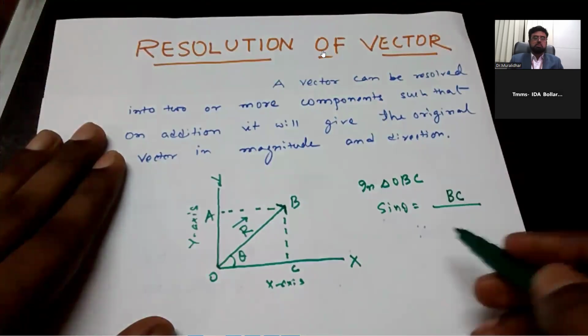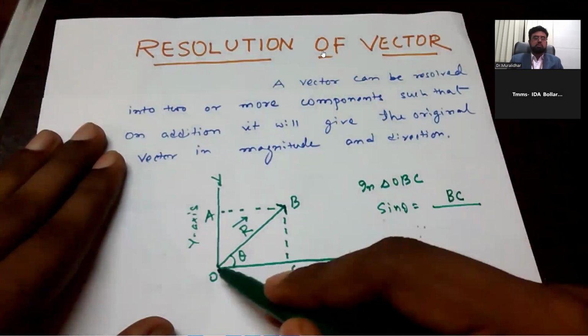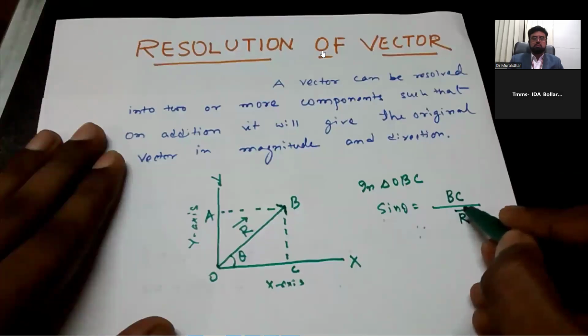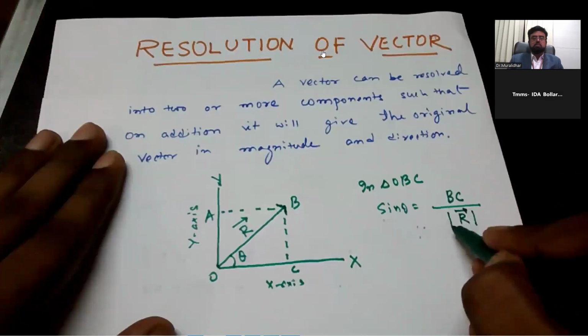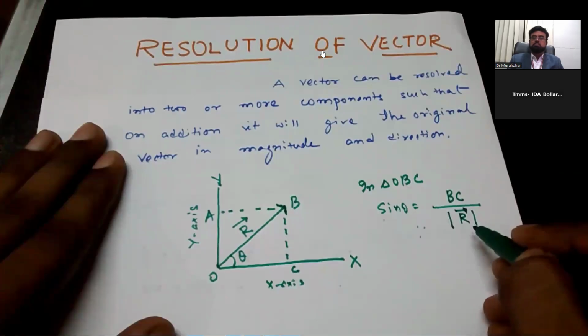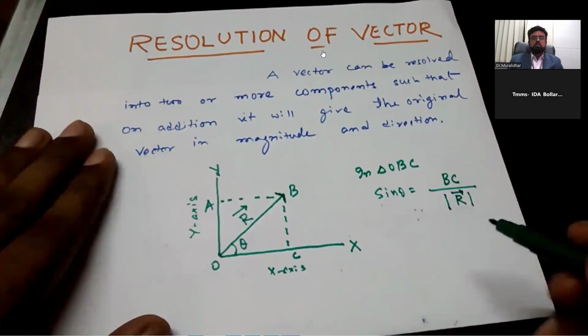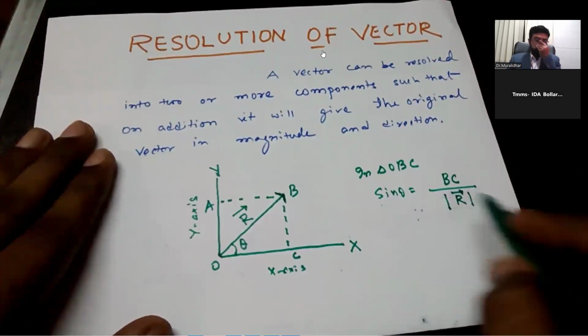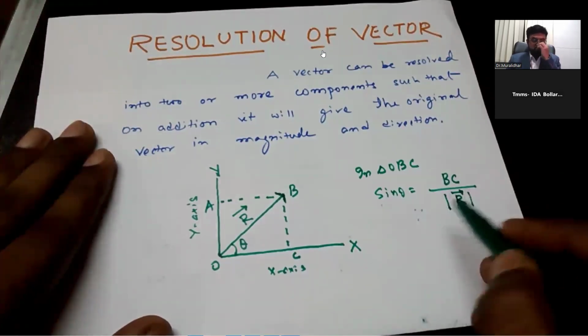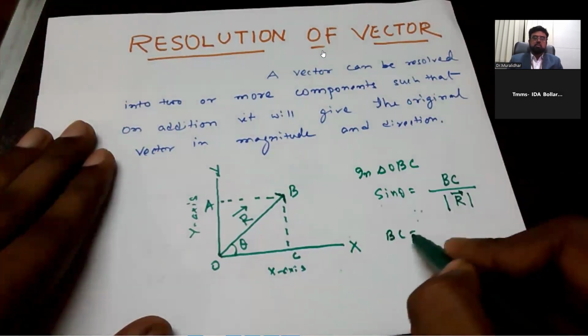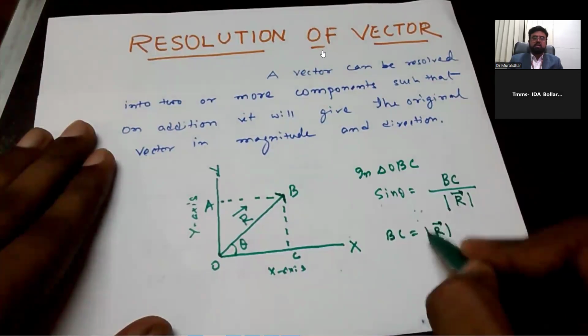Okay, and the hypotenuse, that is R. This is R. Okay, I am just taking only the magnitude, so I have put a mod over the mod in R. Okay, now this is sin theta, and after just doing cross multiplication, I will get BC is equal to R sin theta.